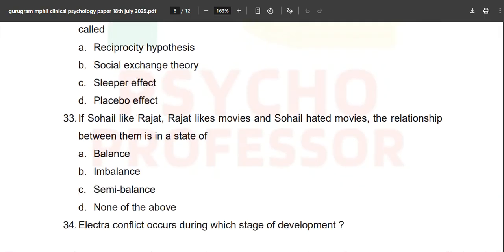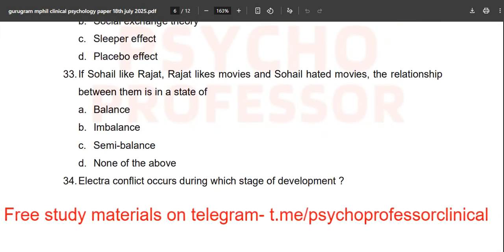Now moving forward: if Sohail likes movies, and Rajat hated movies, the relationship between them is in a state of what? It is once again a question from your NCERT and from your C book again and again. We are discussing the POX model over here. Balance. So what is the correct answer? Option B is the correct answer.